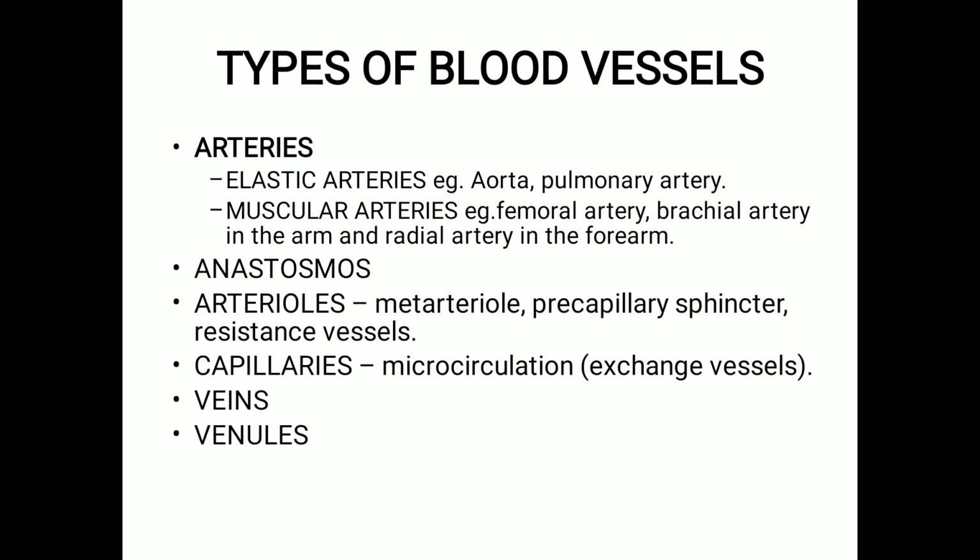The sympathetic fibers of the autonomic nervous system innervate the smooth muscles of the blood vessels. There are two terms, vasoconstriction and vasodilation. Vasoconstriction is the result of an increase in sympathetic stimulation. That is, when the sympathetic nerves are stimulated, they stimulate the smooth muscles to contract, which leads to squeezing of the blood vessel and narrowing of the lumen. This is called vasoconstriction, where the diameter of the lumen decreases.